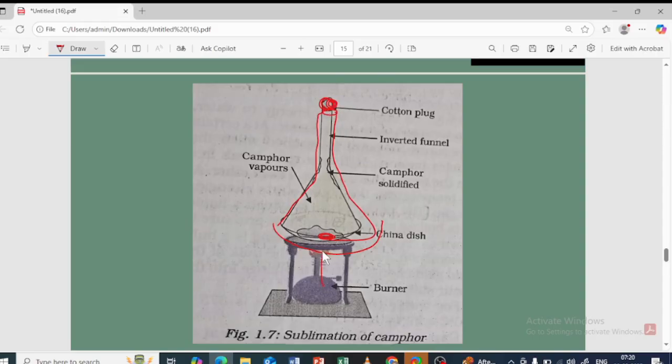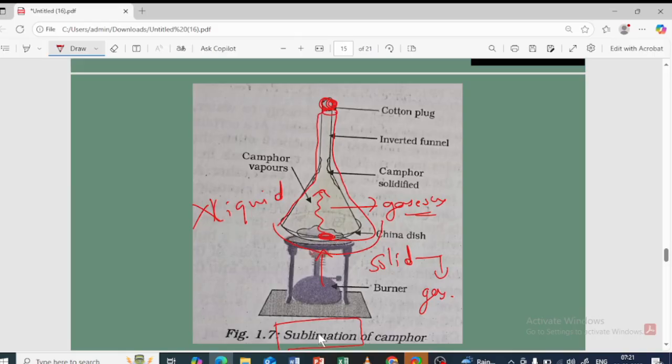Now as soon as you provide the heat with the help of the burner, what happens? The camphor is directly going to convert into which state? Gaseous state. It is going to form the vapor without converting into the liquid state. It will not convert into the liquid state. So camphor is obviously solid. From solid, it directly converts into which state? Gas state. So this process is called sublimation. What do we call it?